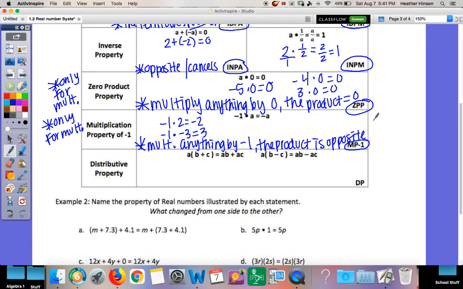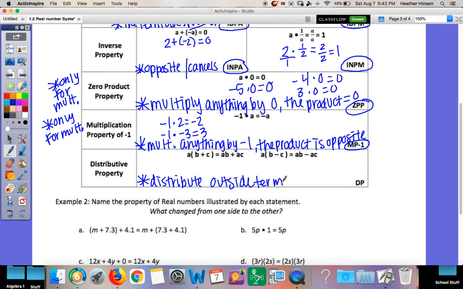Distributive property, this one's only for addition and subtraction. You have some multiplication in it when you distribute it out, but this one actually does work for subtraction. But this one just says you're going to distribute the outside term.